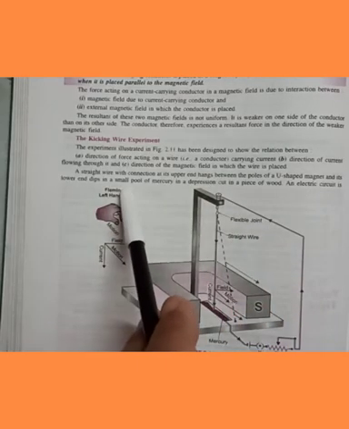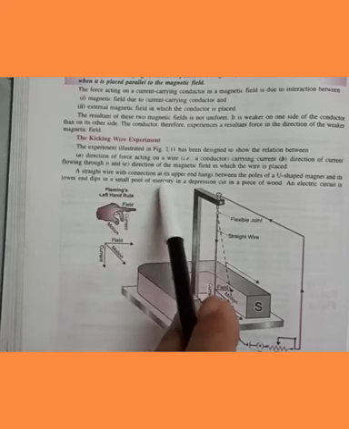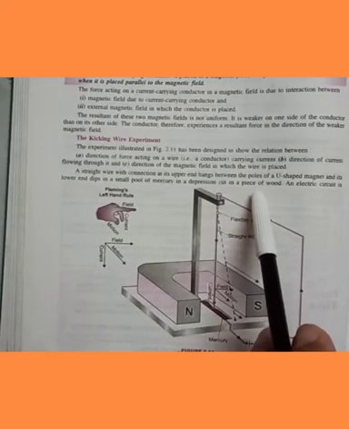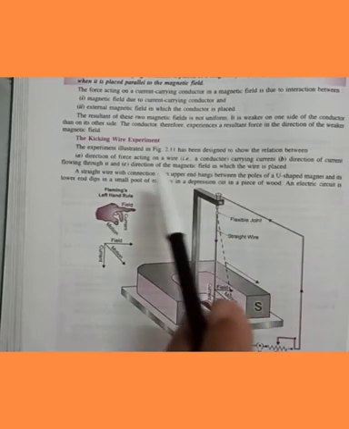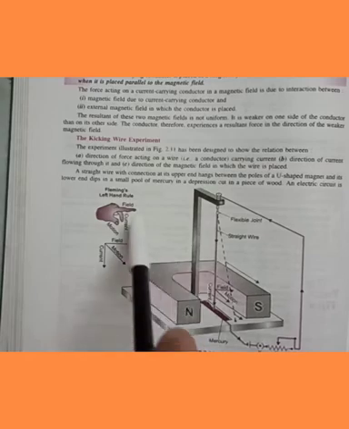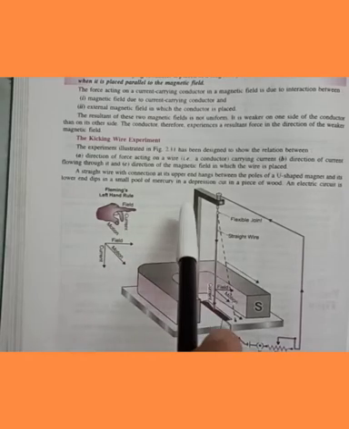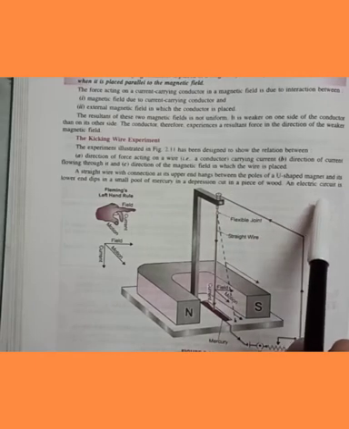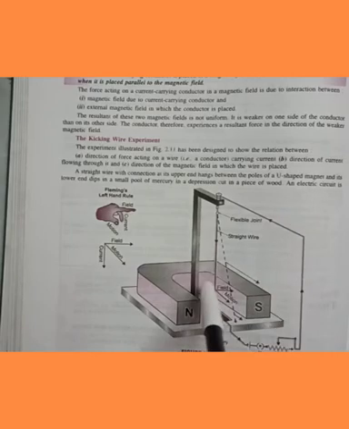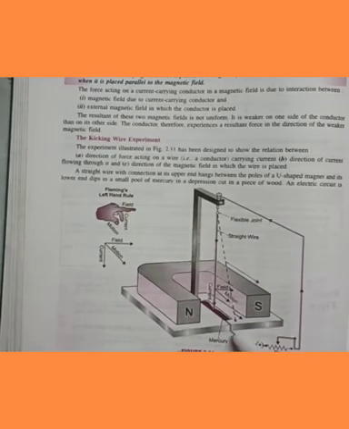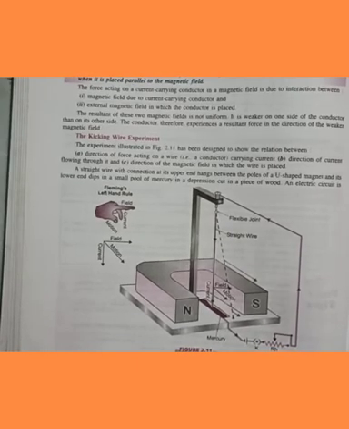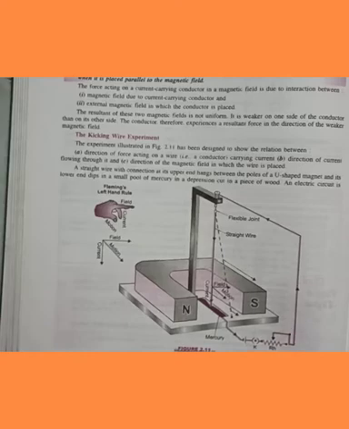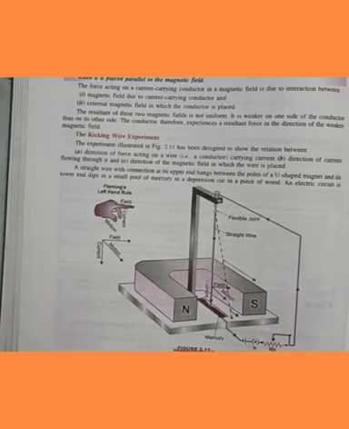A straight wire with connection at its upper end hangs between the two poles of a magnet and its lower end is dipping into the small pool of mercury, in the depression cut in a piece of wood. The current is provided so that it can be adjusted to the minimum value. किससे करेंगे? रिहेस्टेट से करेंगे. We can vary the current required for working of the experiment because a large current results in the heating of the wire. तो हम लोग करंट कम रखेंगे.